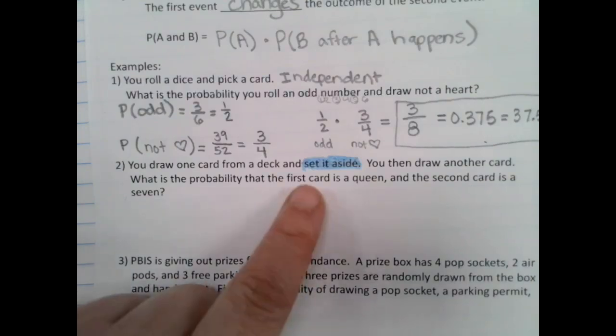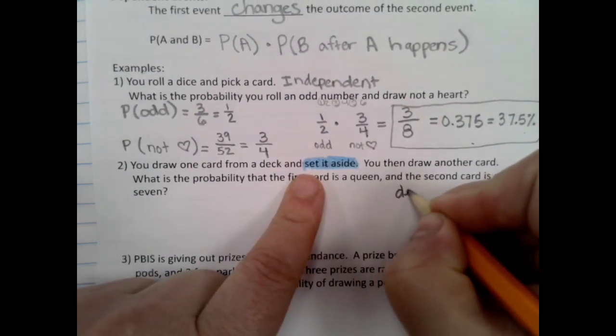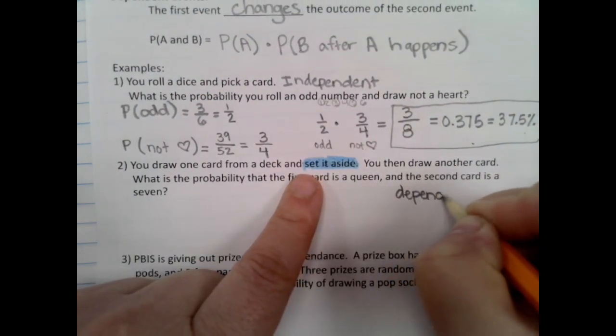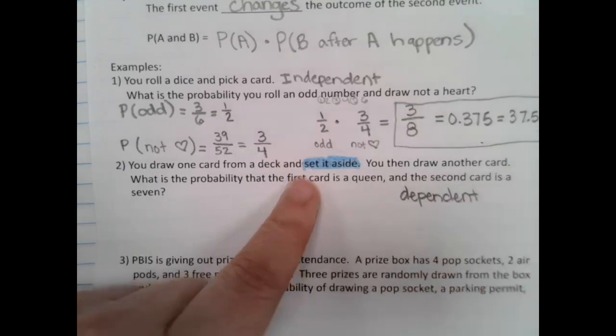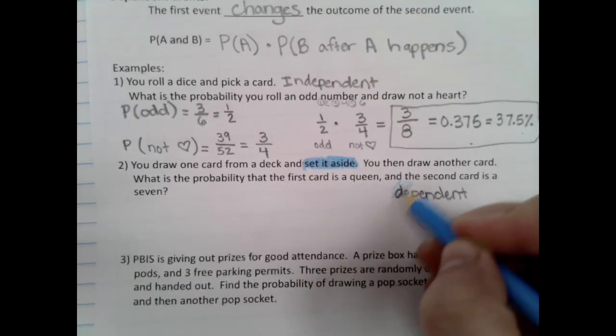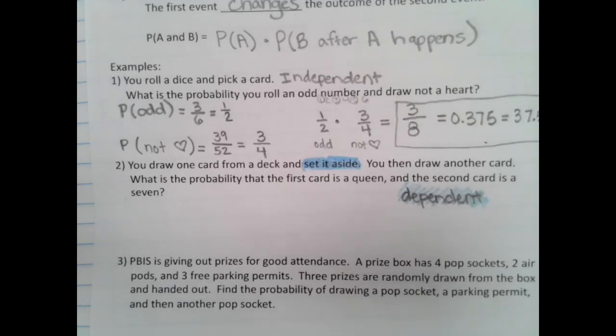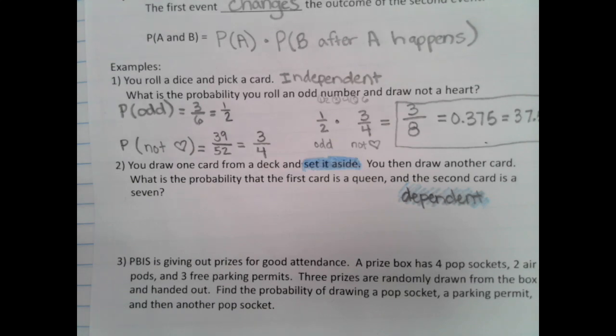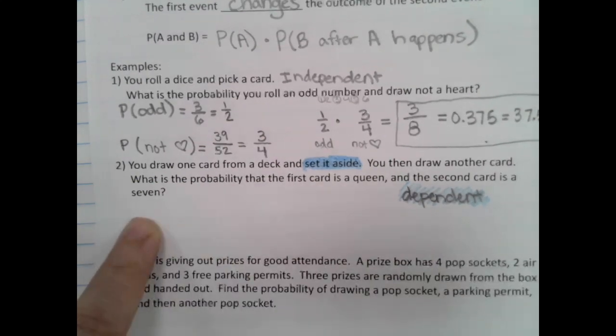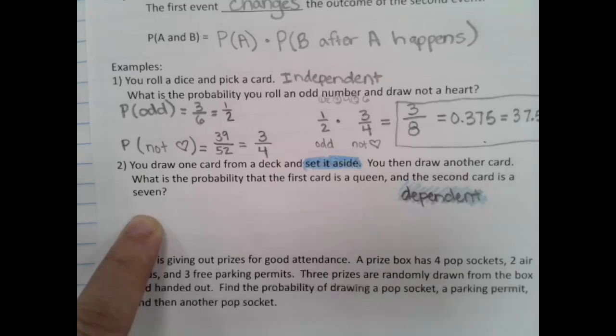And that makes it dependent. So it's going to change as we go, and you might be like, what the heck is she talking about? The cards don't change. We'll talk about it as we do this. Okay? Draw one card from a deck and set it aside. You then draw another card.